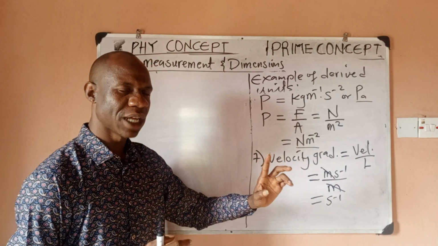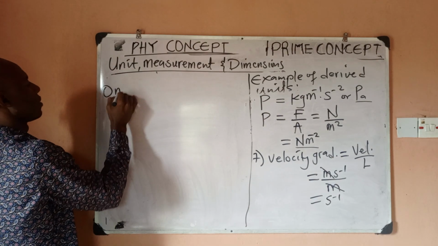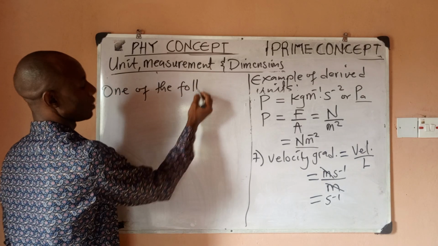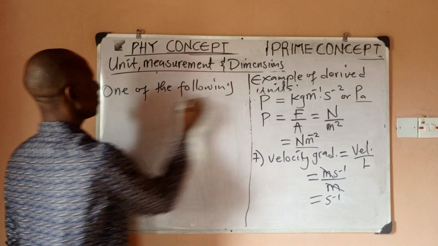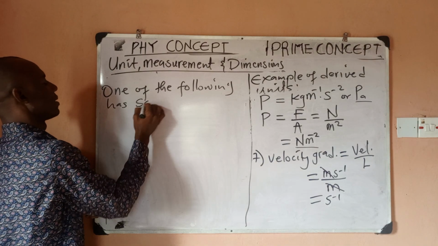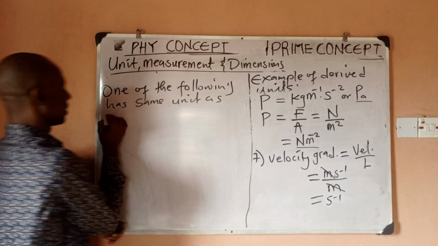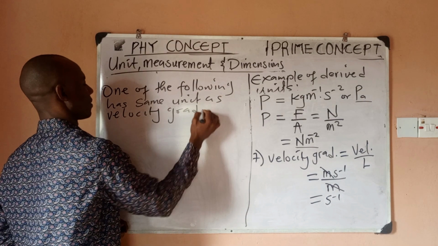Now, this is what exam will ask you. One of the following, let me write it. One of the following has the same unit as velocity gradient.